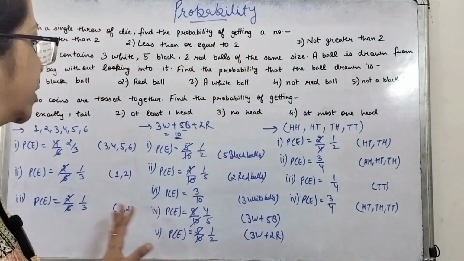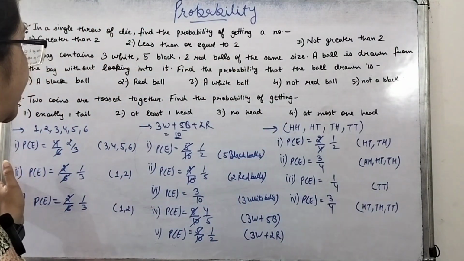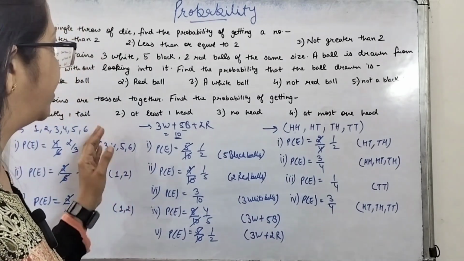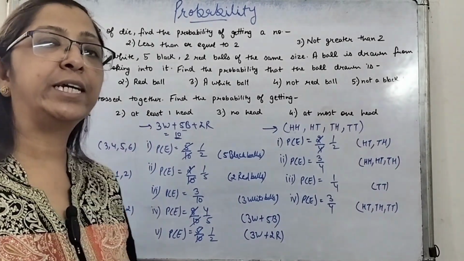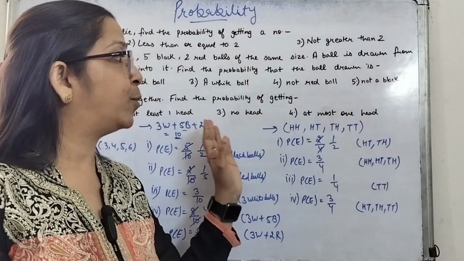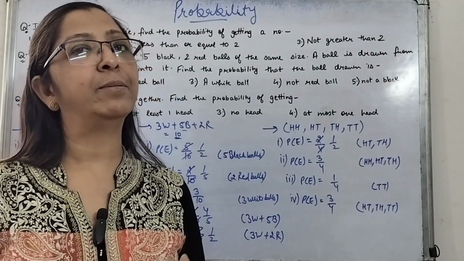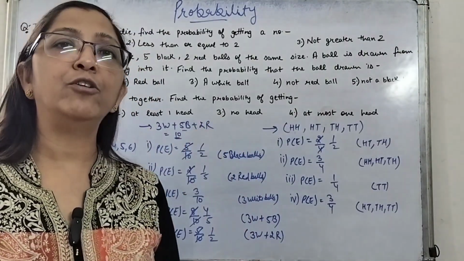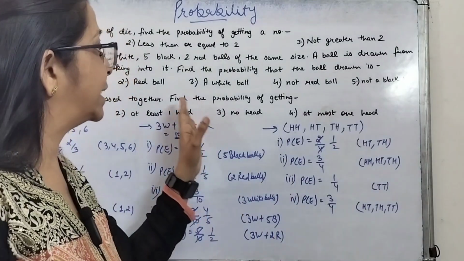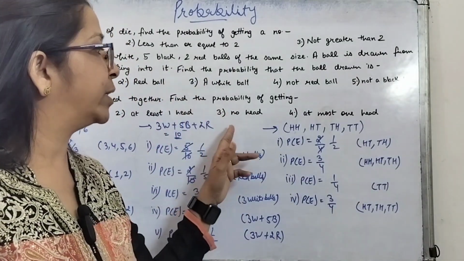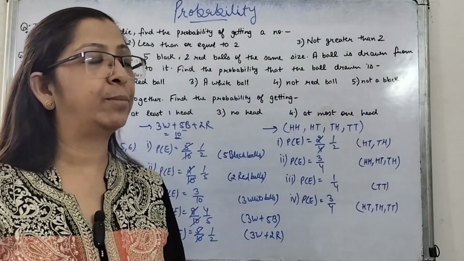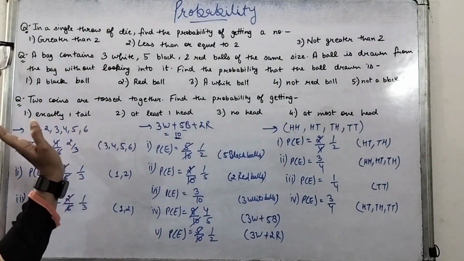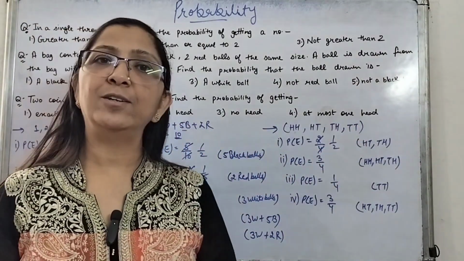This is how, using the formula, we can solve questions. We can find the probability of various events. The formula used is: probability of any event will be the total number of favorable outcomes divided by the total number of possible outcomes. In the numerator we take the total number of favorable outcomes which satisfy our event, and in the denominator we take the total number of possible outcomes in our event. So this is how we can solve the questions.